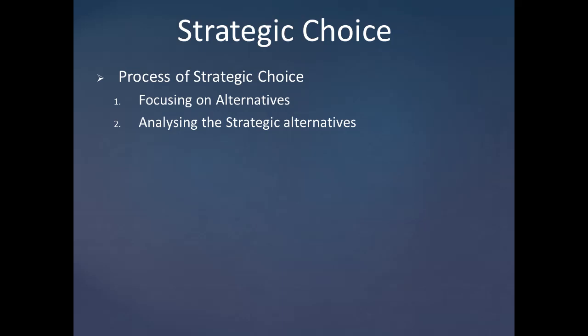And the second one is analyzing the strategic alternatives. The alternatives have to be subjected to a thorough analysis, which relies on certain factors known as selection factors. These selection factors determine the criteria on the basis of which the evaluation will take place. They are as follows: objective factors and subjective factors. Objective means these are based on analytical techniques, which are hard facts used to facilitate strategic choices. Subjective factors are based on one's personal judgment, which are collective or descriptive factors like that.